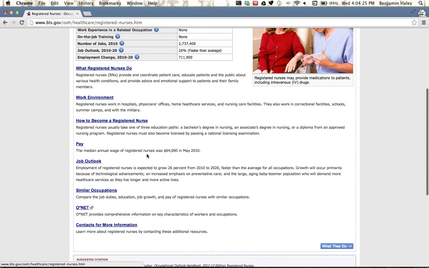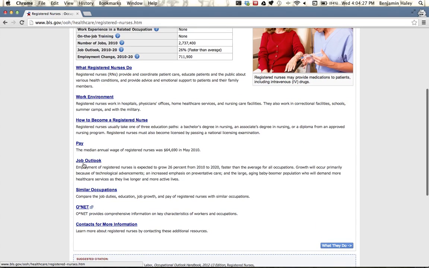And then they mention the wage again. We already talked about that. They get in more detail about the job outlook. You'll notice that all of these are links, so we can go on to read more. They have contacts for more information.